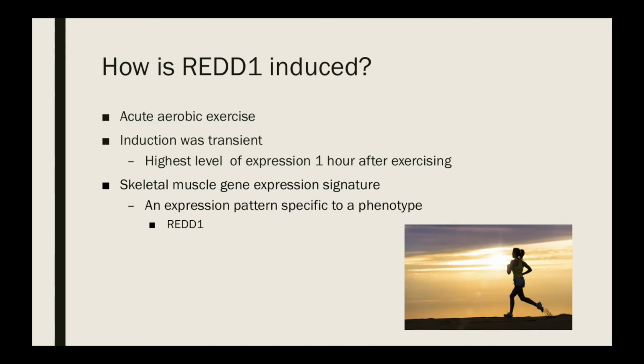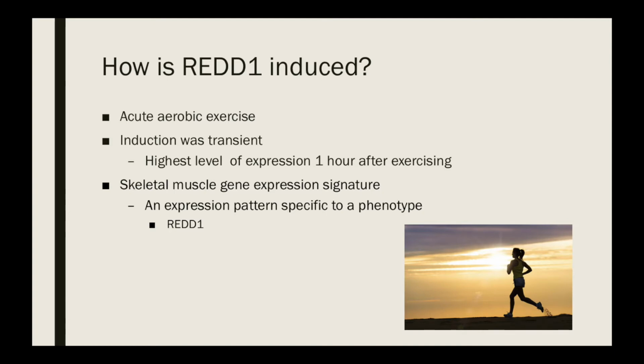So it's important to understand how RED1 gene expression is induced in muscle tissues. The way that RED1 expression is induced is through a period of acute aerobic exercise. This intense exercise causes RED1 to be expressed in muscle tissues. This induction process, however, is transient, which means that it is very short-lived. The rate of RED1 expression is highest 1 hour after completing exercise and significantly decreases after this point.